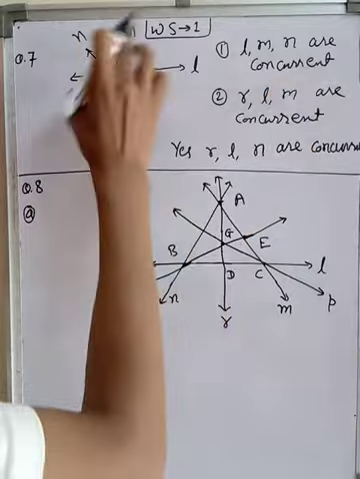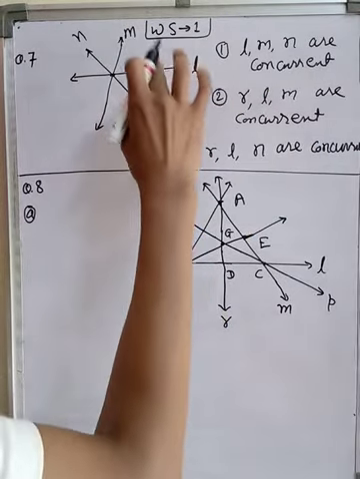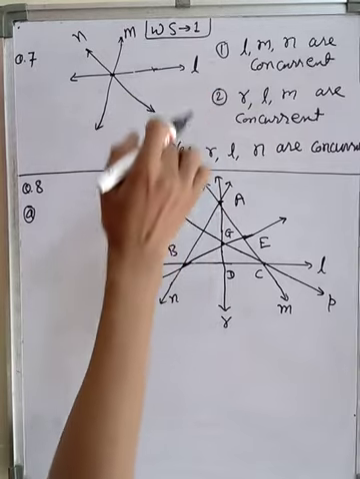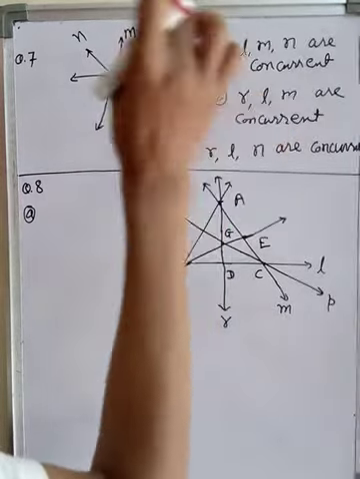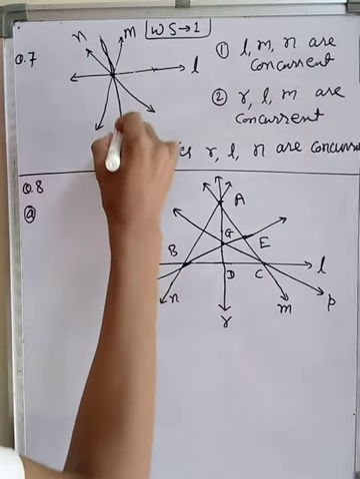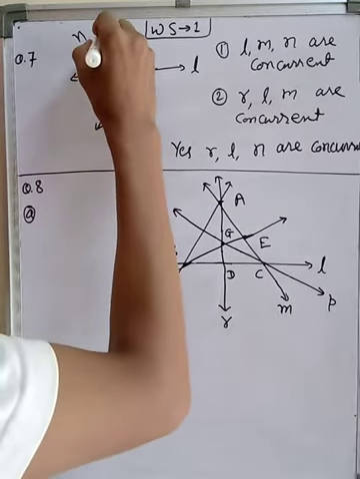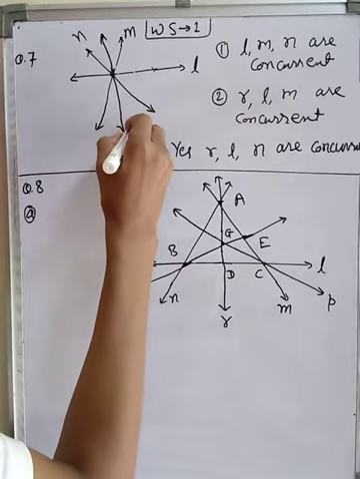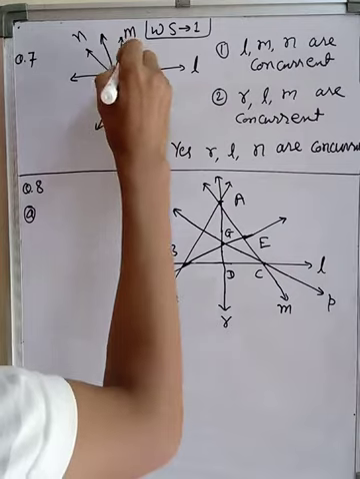Otherwise L, M, N will not be concurrent. It will cross elsewhere. So where is it possible to draw this line R? It is possible only at this point. So we will draw this line this way. This line R can pass through this point only. Suppose this point is named A.